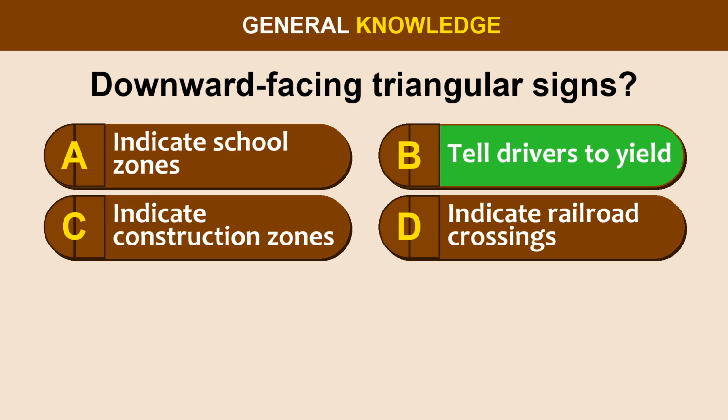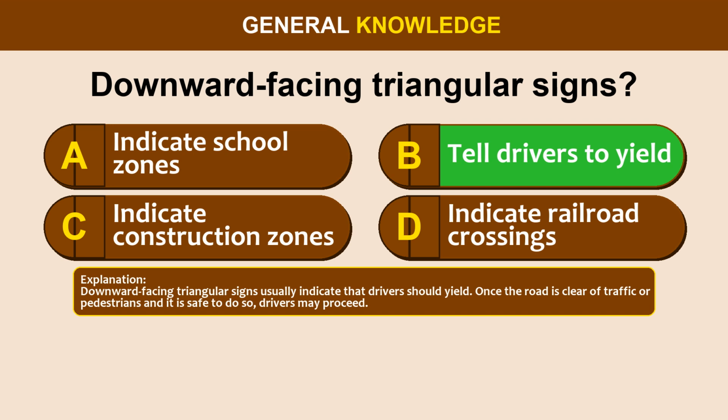The correct answer is option B. Tell drivers to yield. Downward-facing triangular signs usually indicate that drivers should yield once the road is clear of traffic or pedestrians and it is safe to do so. Drivers may proceed.